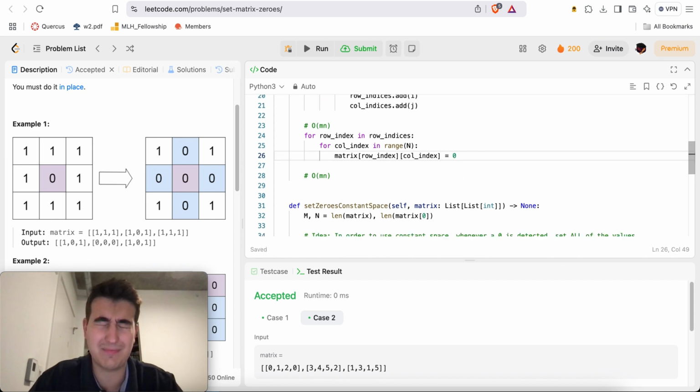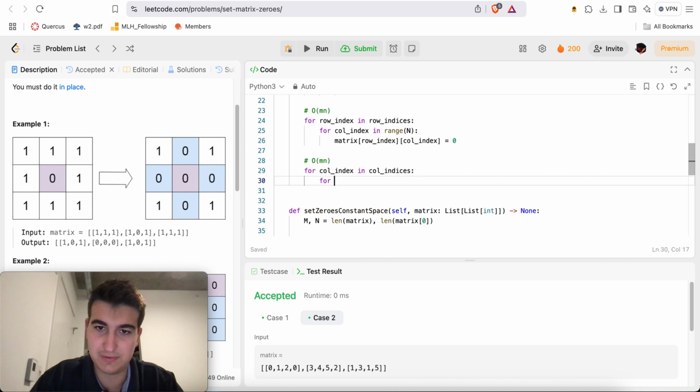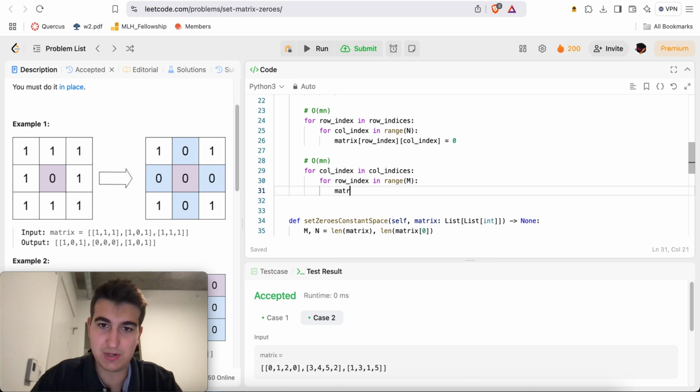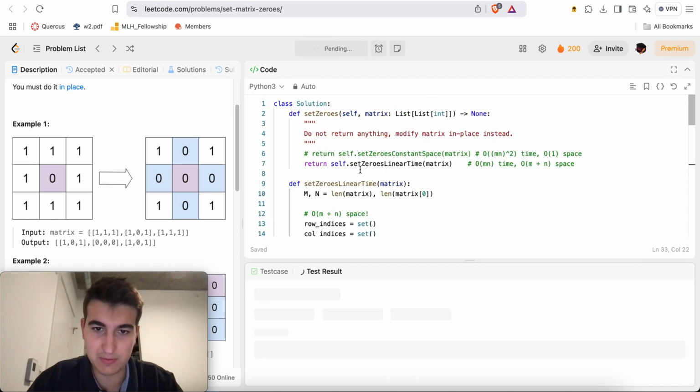Is equal to 0. For column index in column indices, for row index in range m, matrix of row index, column index equals 0. Return matrix, right? So something like this should work as well.